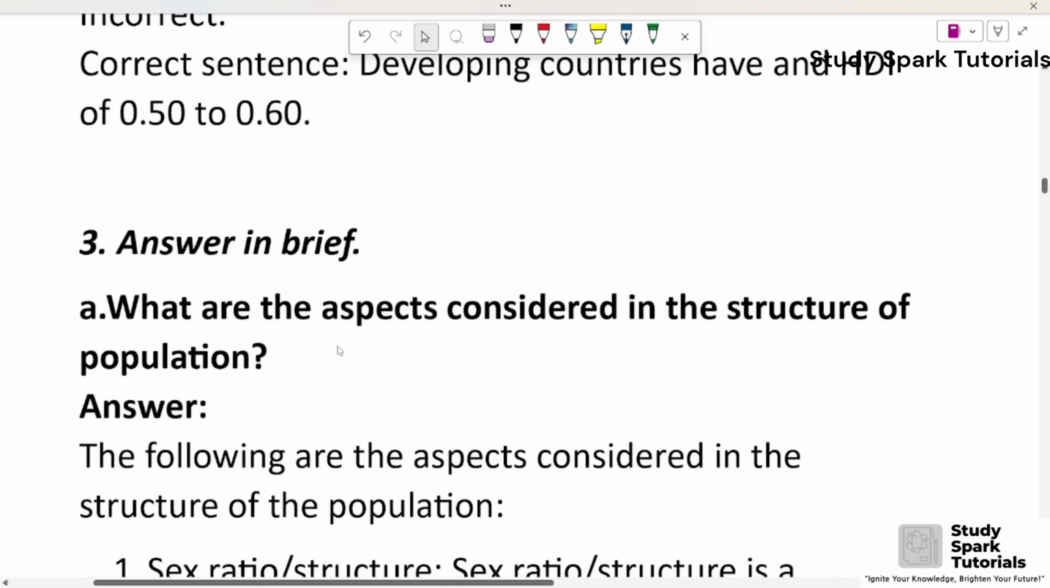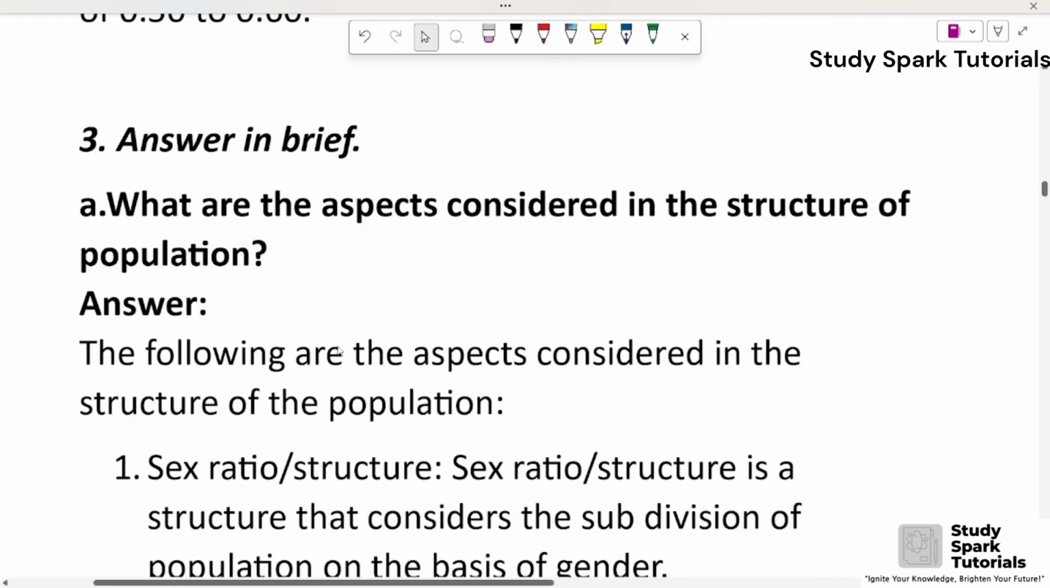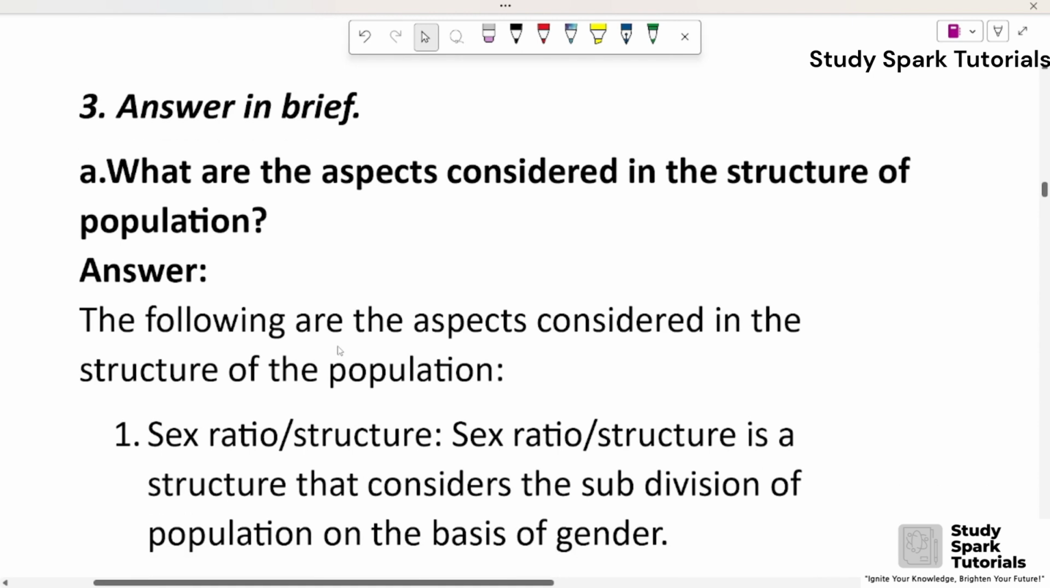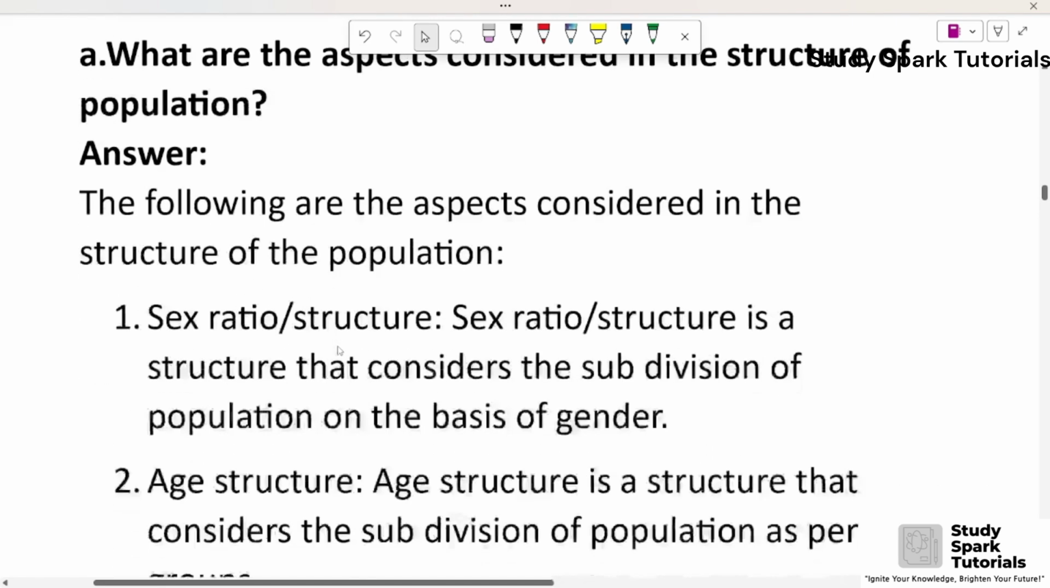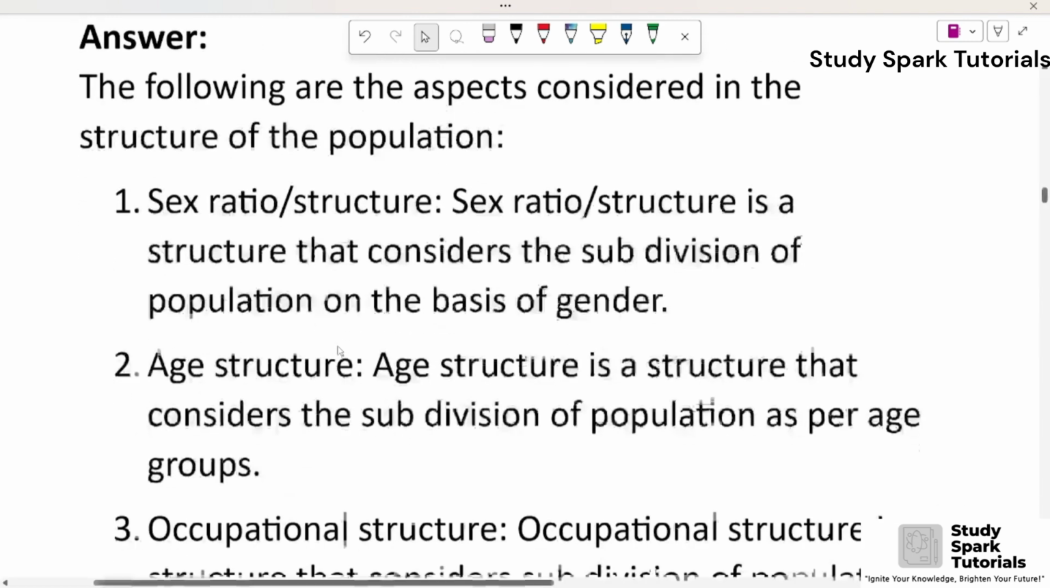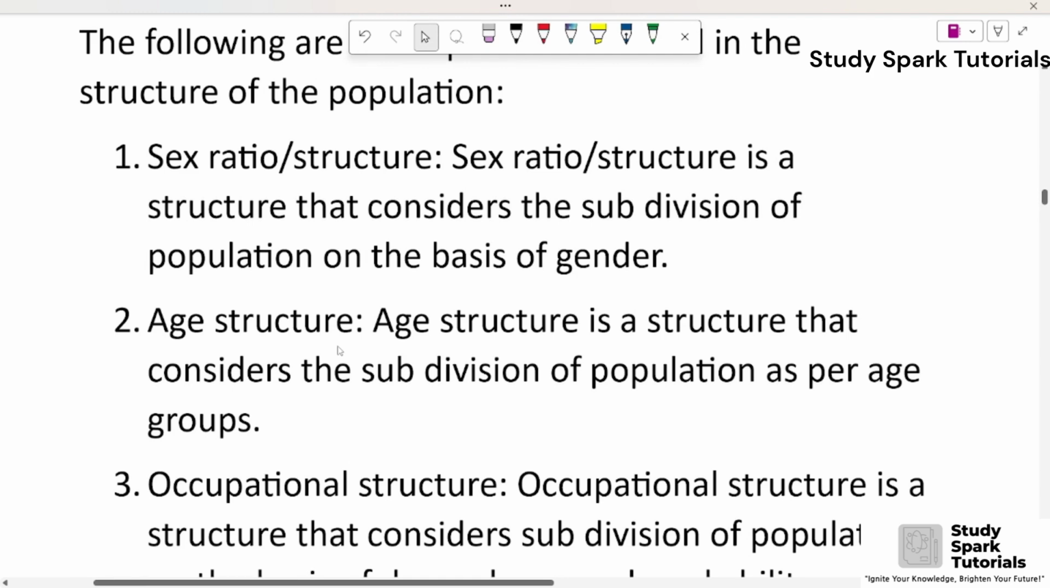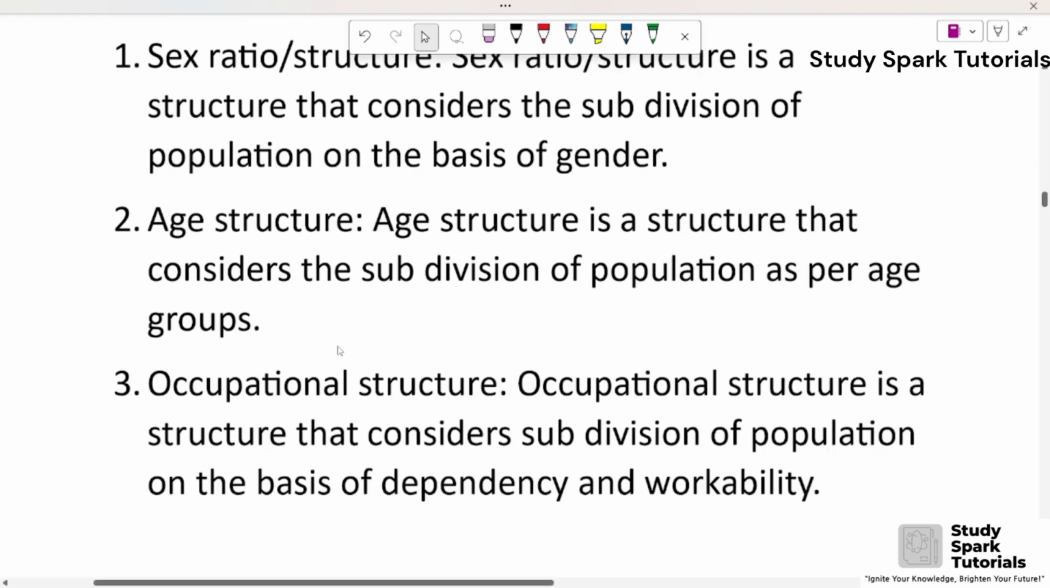Third, answer in brief. A, what are the aspects considered in the structure of population? Answer, the following are aspects considered in the structure of a population. First is sex ratio structure. Sex ratio structure is a structure that considers the subdivision of population on the basis of gender. Second, age structure. Age structure is a structure that considers the subdivision of population as per age groups.